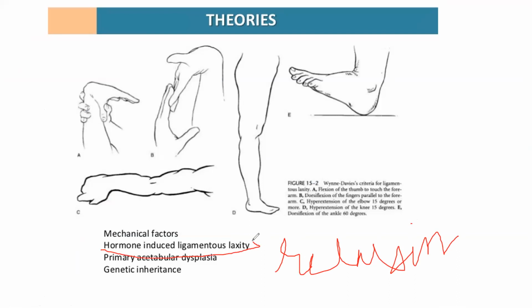Because of the hormone-induced laxity, there is more chance of dislocation. If your joints are more lax, more malleable, there is more chance of having dislocation. So because of hormonal-induced laxity, there may be increased chances of dislocation. The other theory is acetabular dysplasia. What I have told you, that instead of a cup it will become more shallow. As it becomes more shallow, there is more chance of dislocation. Genetic, everywhere there is genetic, and there is a mechanical factor.